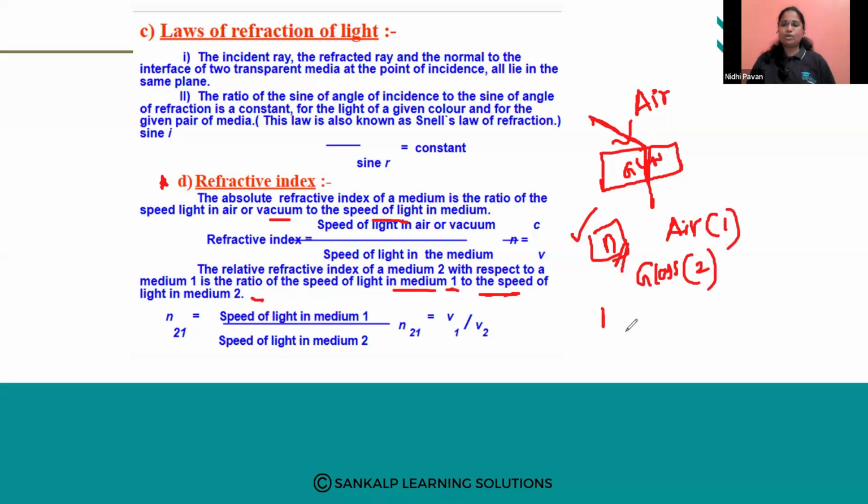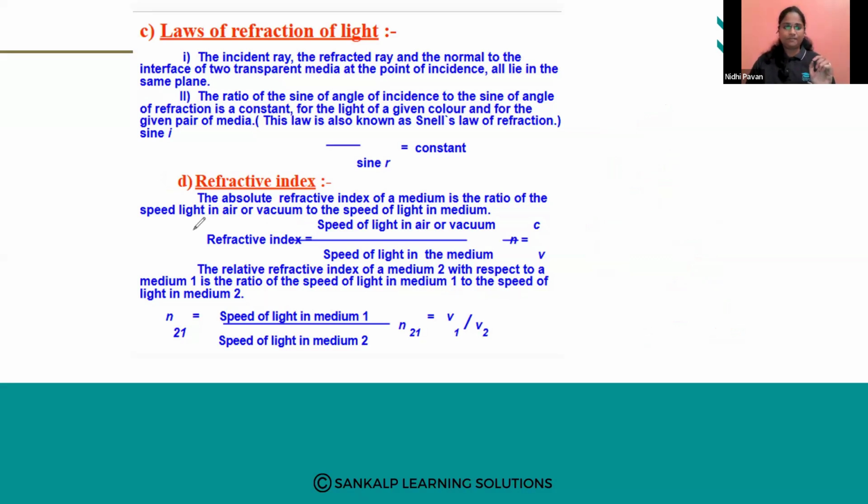The refractive index of glass with respect to the first medium is equal to speed of light in medium 1, that is air, divided by speed of light in glass. Same way, if the media are air and water, it is speed of light in air divided by speed of light in water. Like that, we calculate the refractive index.